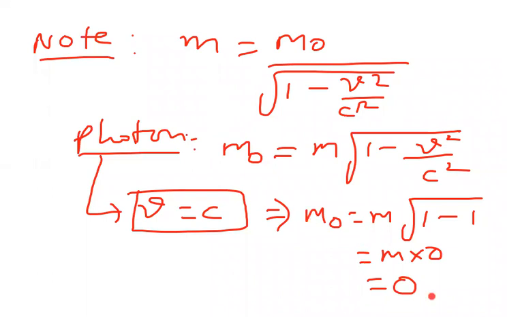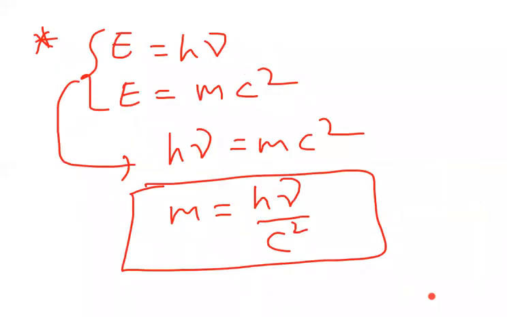Next page. Here we have to observe the next page. What we discussed: E is equal to h mu. From Einstein's mass energy relation, E equals mc square. Equating these two, h mu equals mc square, so m equals h mu by c square.